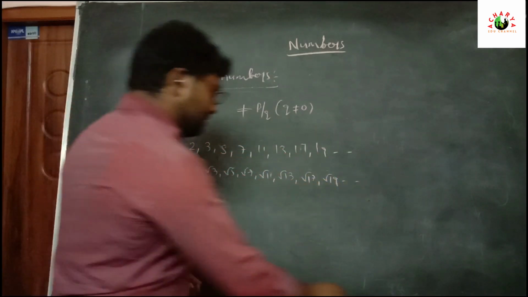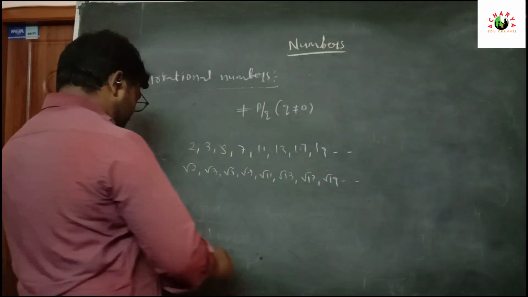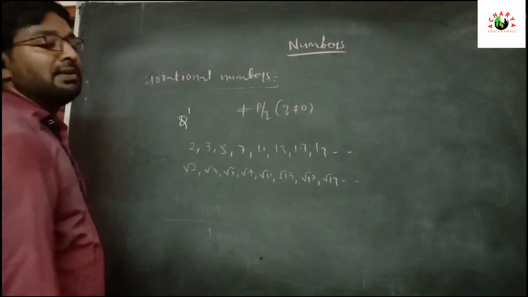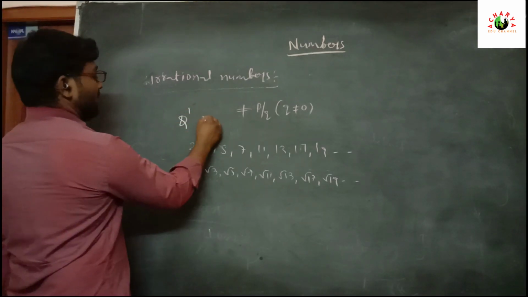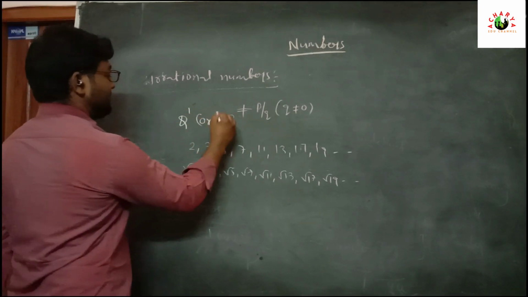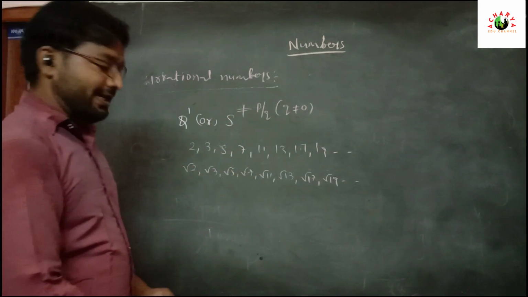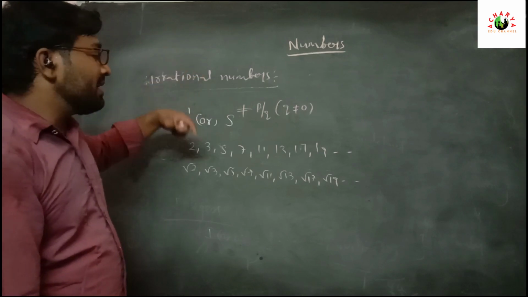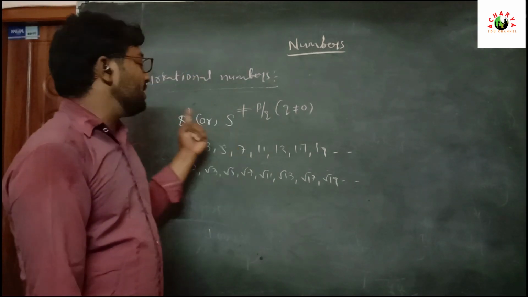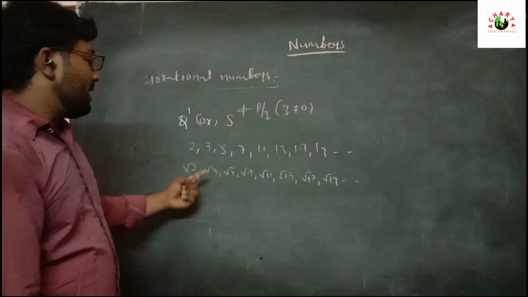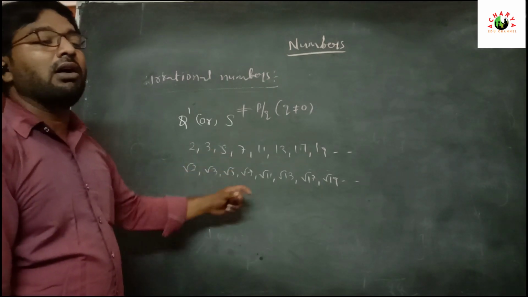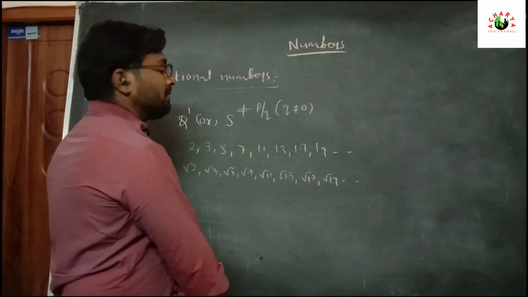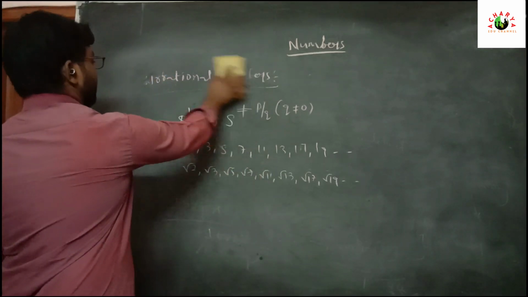Next, irrational numbers are represented by Q dash, or sometimes by S. Irrational numbers are represented by Q dash or S, and roots of all prime numbers are irrational numbers.